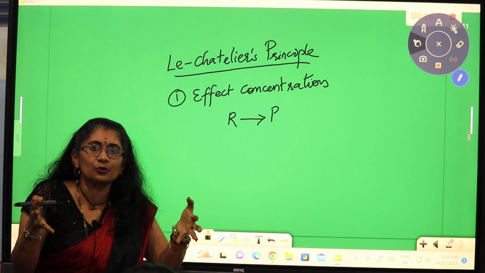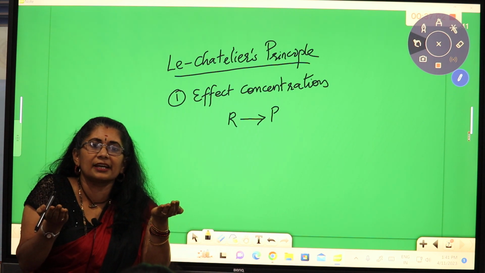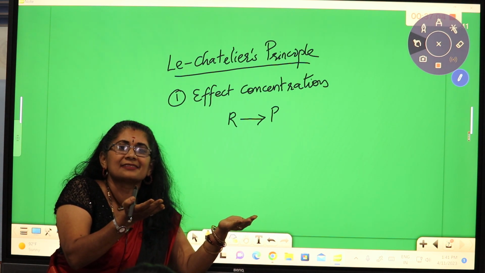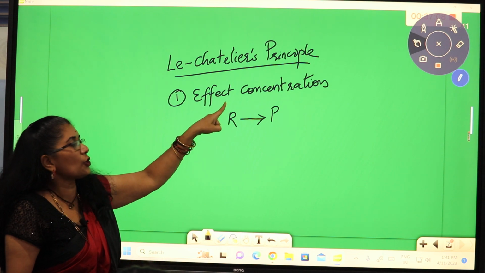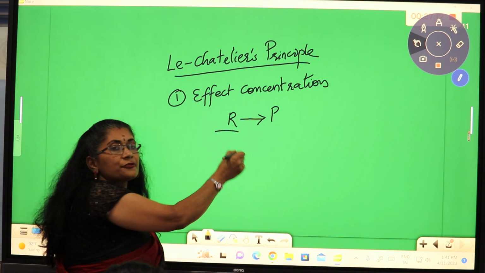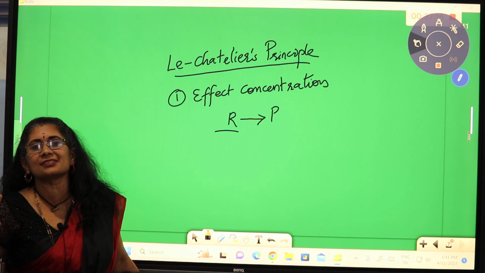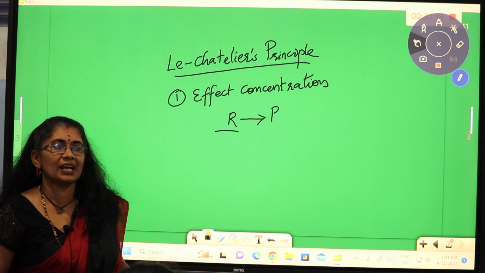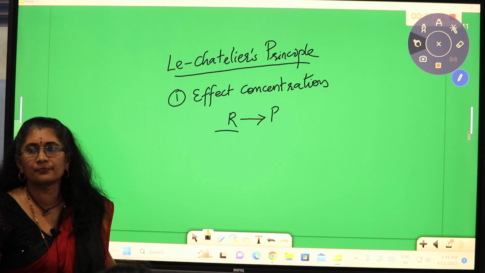And so the reaction will adjust by forming more products and the equilibrium will be retained. So the effect of concentration is that if you increase any one of the reactant concentrations, the yield of product will be more. I mean, more products will be formed.